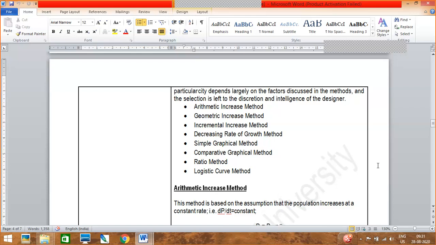If you want, you can write it down. The population forecasting methods, these are the population forecasting methods. Are you writing? Yes, ma'am. Okay, write down.